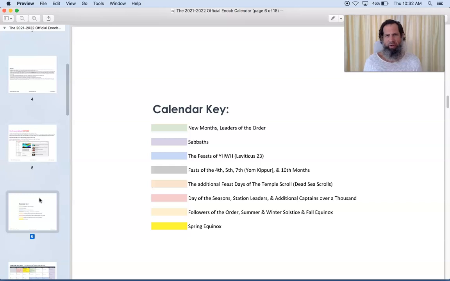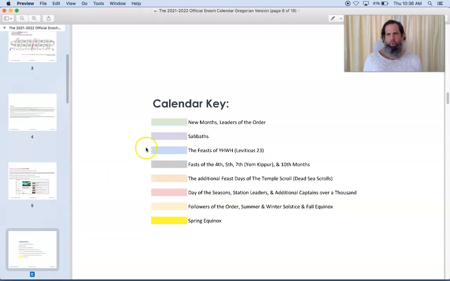A lot of you have asked for a calendar key regarding the color coordination of the calendar. So here's the calendar key. I have new months and the leaders of the orders in green. I have Sabbaths in purple. And the Sabbath this year is going to be on the Gregorian Wednesday. I have the feasts of Yahweh of Leviticus chapter 23 in blue, not including the Sabbaths, which are in purple. I have the fast days of the 4th, 5th, and 10th months in gray.